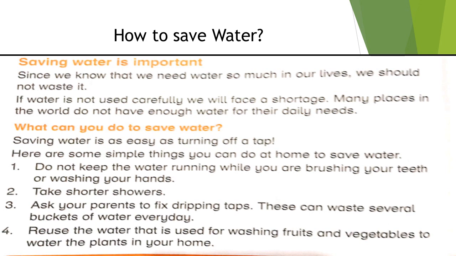So here we have already talked about the water, which is 97% of the earth, but keep in mind that only 3% of the water is clean, which is usable for humans. Only 3% of the water is drinkable. The rest of the water is not usable for humans as it is salty or not clean water. So we must take steps to save our water. So saving water is important. Since we know that we need water so much in our lives, we should not waste it.